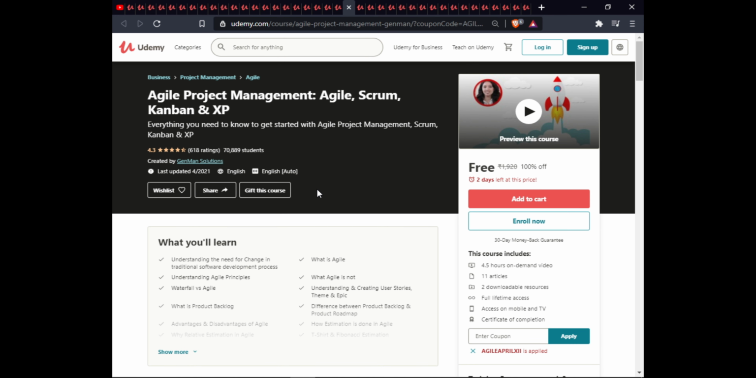The next course is Agile Project Management: Agile, Scrum, Kanban, and XP. In this course, you will learn everything you need to get started with Agile Project Management, Scrum, Kanban, and XP. This course is 4.5 hours on-demand video, 11 articles, 2 downloadable resources, full lifetime access, extra warranty, and certification of completion.